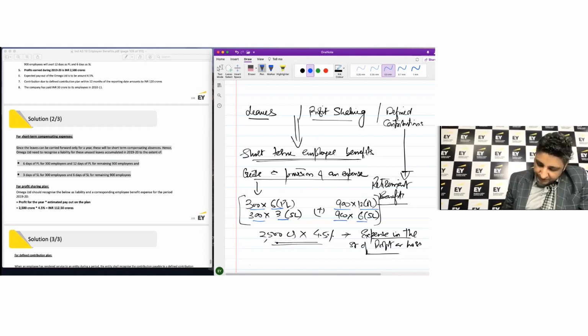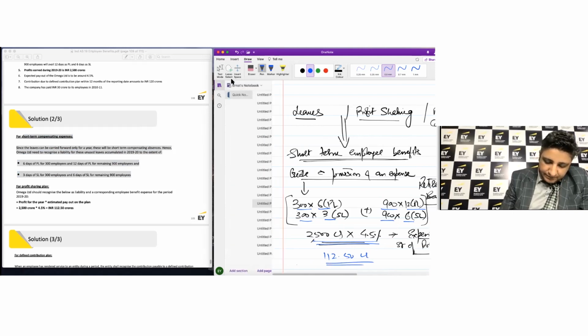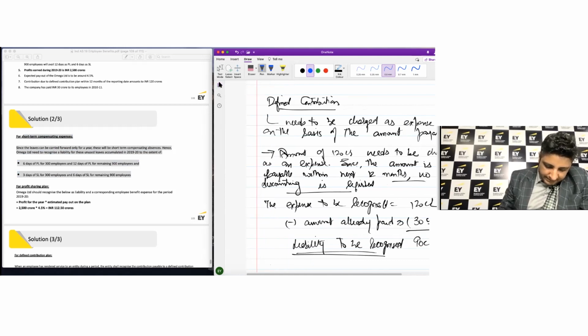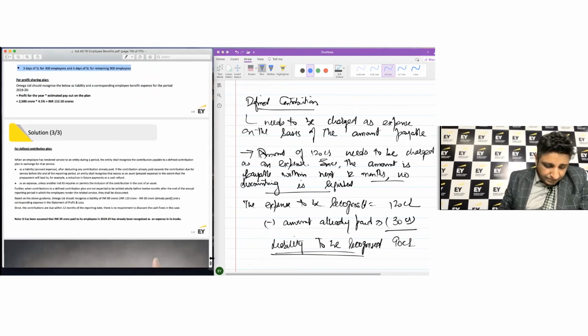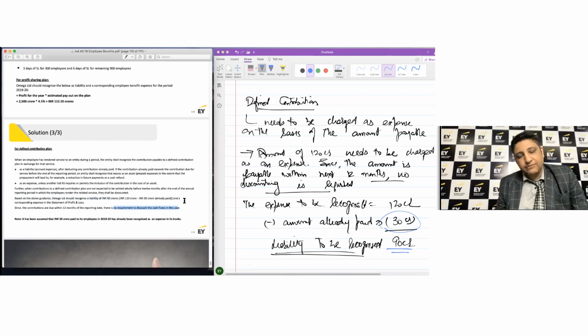As far as the profit share is concerned, that is 2,500 crores into 4.5%. That becomes 112.50 crores. Just the calculation. And finally, when you look at the defined contribution, you would need to recognize the corresponding liability and an expense as well. Now, since you have already paid 30 crores, you would need to recognize a liability of 90 crores, all right? And of course, there's no discounting that needs to be done as a part of accounting. All right, thank you very much.